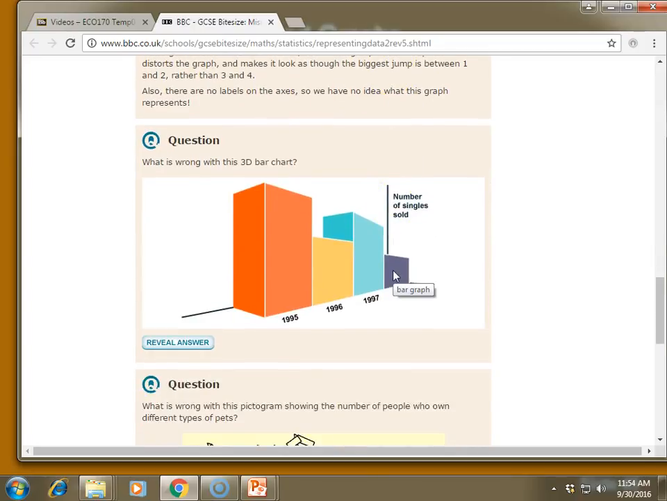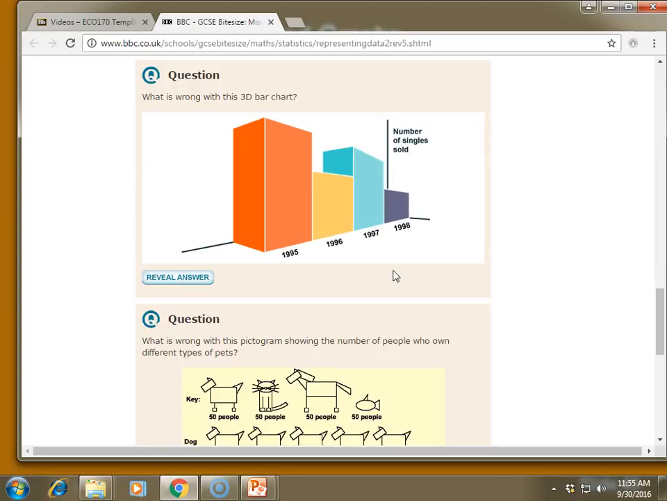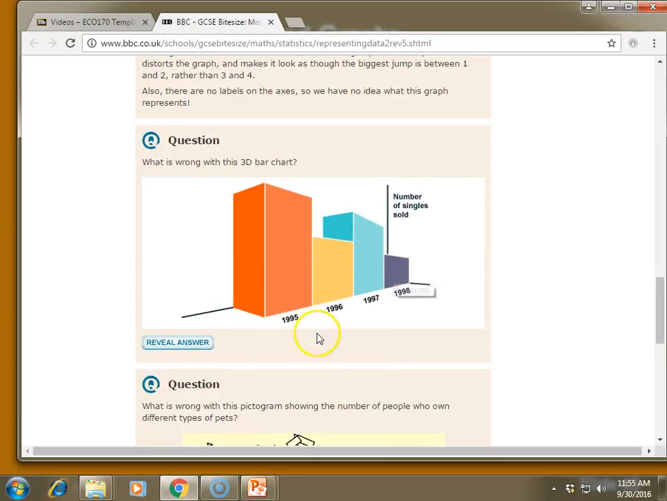Here's a third example. This is what's sometimes called a three-dimensional bar chart, where you give the representation not only of height and width, but you also give a visual representation of depth by turning the graph sideways somewhat. Again, there's a couple things wrong with this bar chart. You've got something on the vertical axis here labeled number of singles sold, but there's no numbers on that axis. So there'll be no way of knowing what these measurements are.